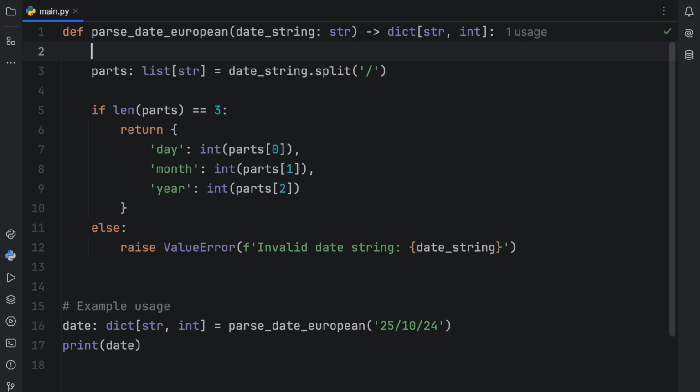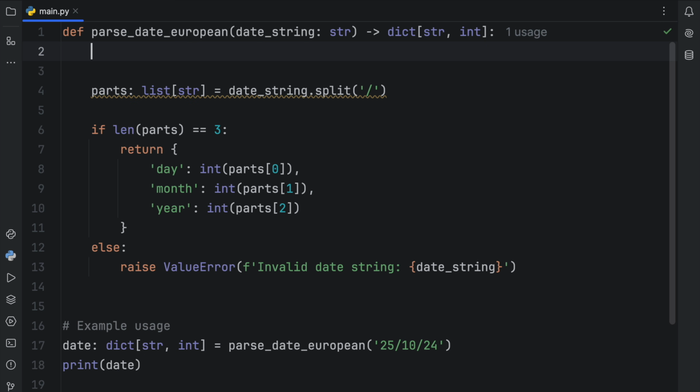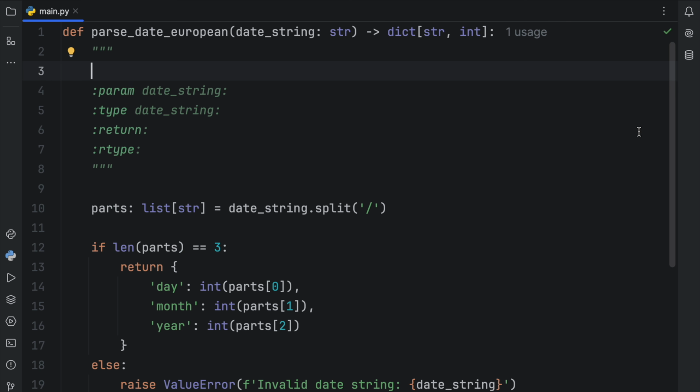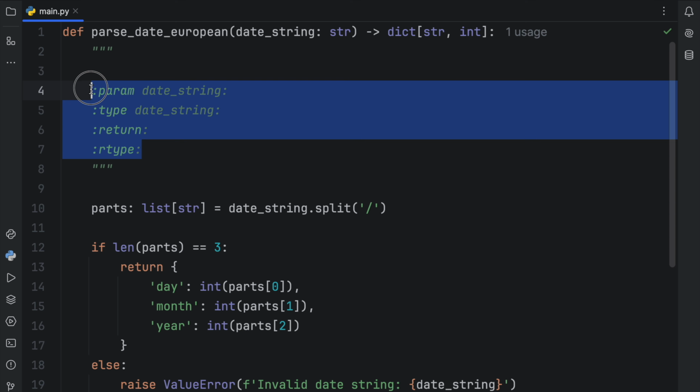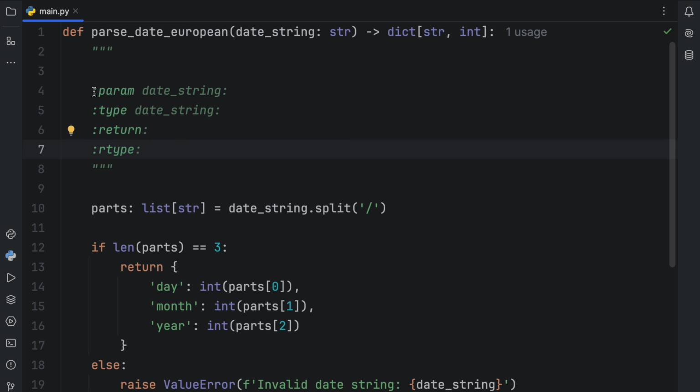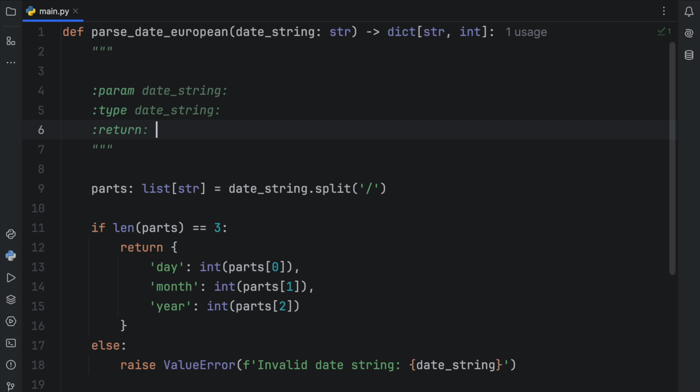And to create a docstring, you just need to type in triple quotation marks at the top of your function declaration. So here we have 3 quotation marks, we tap on enter, and if you're using PyCharm, it's probably going to give you some Sphinx markup. But to keep it simple, this is the information that we have in our function signature. So right now I'm going to remove the return type. Here we would specify what we're returning, which is a dictionary that contains the day, the month, and the year with its parts.